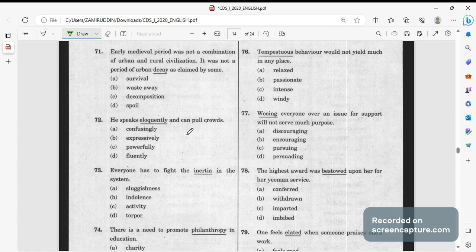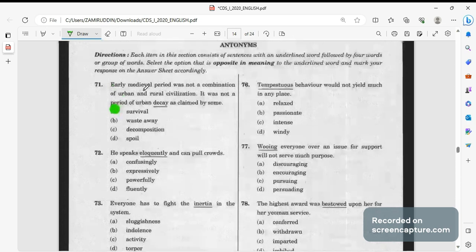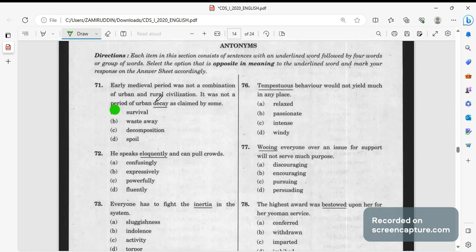ऐसा ढूंढो जो opposite हो, जैसे decay का मतलब होता है खराब होना, survive ना कर पाना, तो survival will be the right answer. If you see the sentence, early medieval period was not a combination of urban and rural civilization. It was not a period of urban decay as claimed by some. Urban decay, but urban decay का survival होगा.